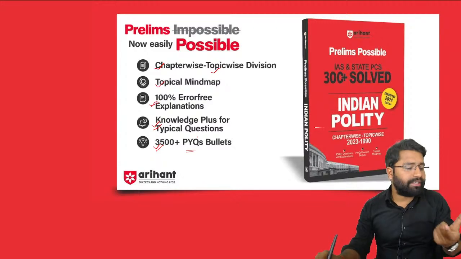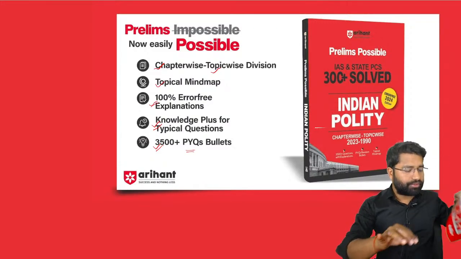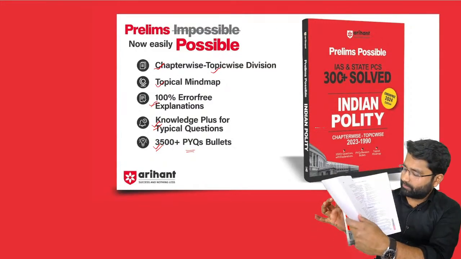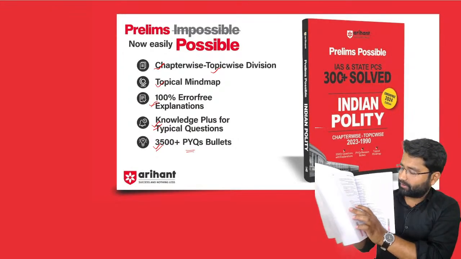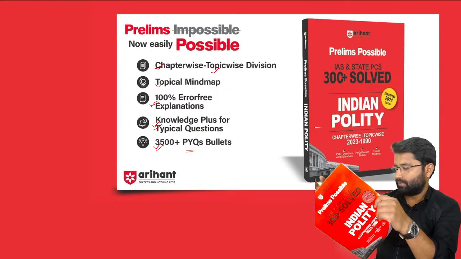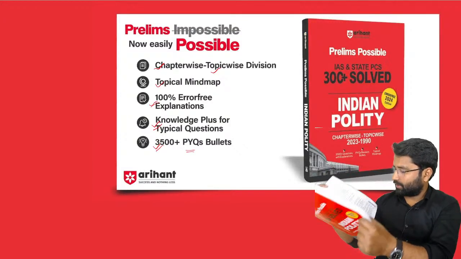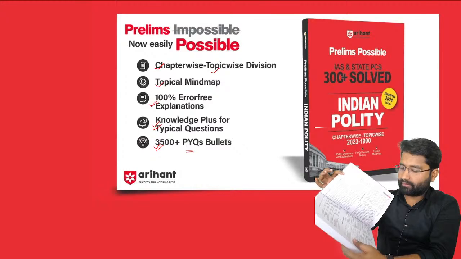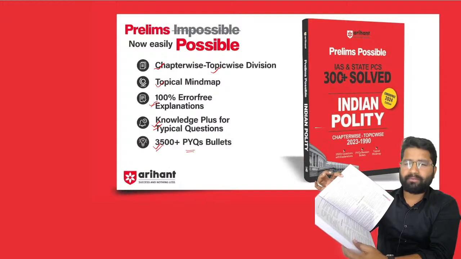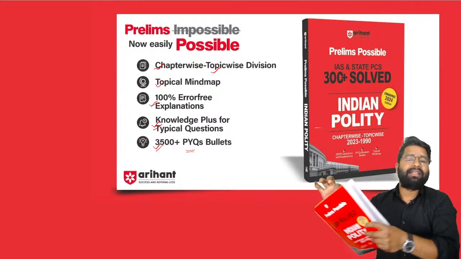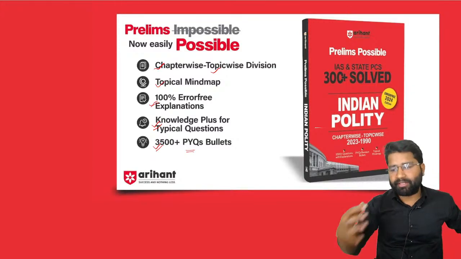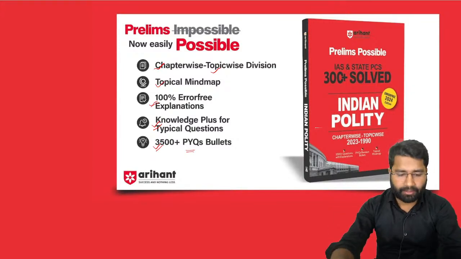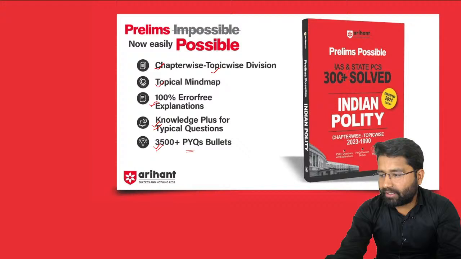Let me show you the format. For example, in parliamentary committees there is a question: which committee examined the report of the Comptroller and Auditor General of India? The direct answer is PAC, the Public Accounts Committee. These types of things are here, and this is going to be a very beautiful part.